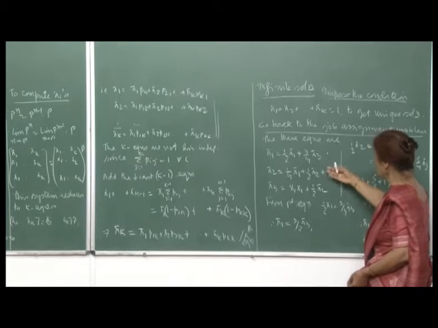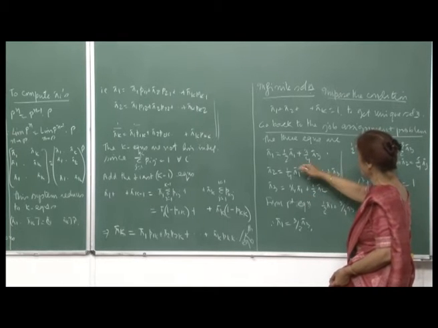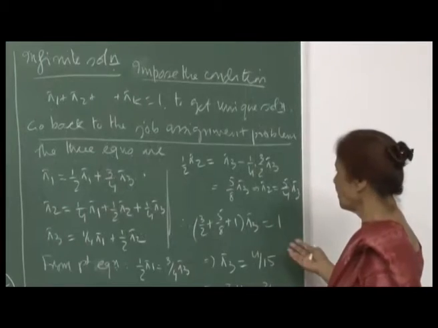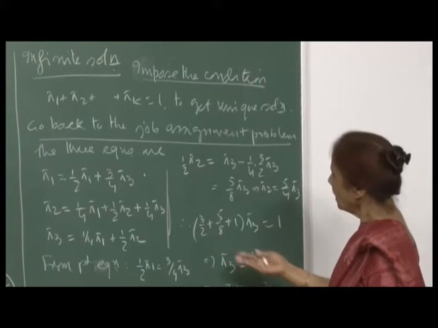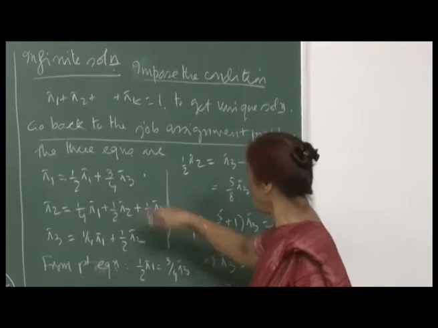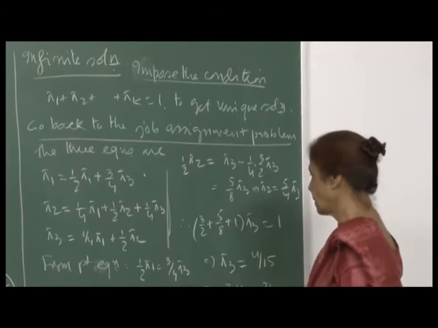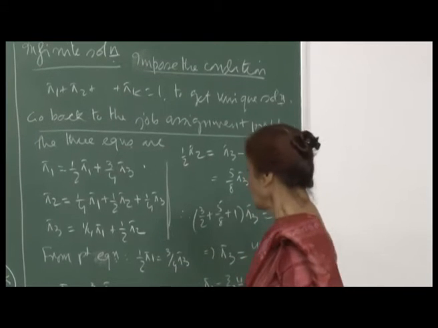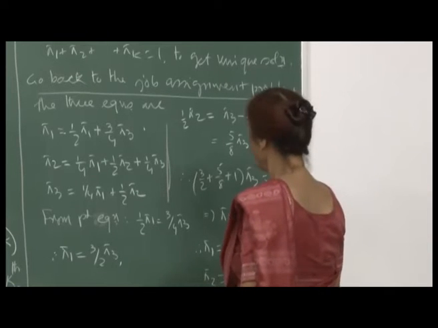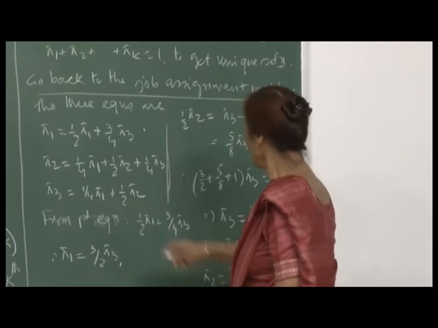So, the trick would be that since I do not get a unique solution to this system, I will solve for pi 1 and pi 2 in terms of pi 3, and then I will apply the condition that the sum is equal to 1 to get the value of pi 3, and then I will get all the values. So, from here you immediately see that half of pi 1 is 3 by 4 pi 3. So, pi 1 is 3 by 2 pi 3, right, and then you can substitute here for pi 1 in terms of pi 3 to get your pi 2.